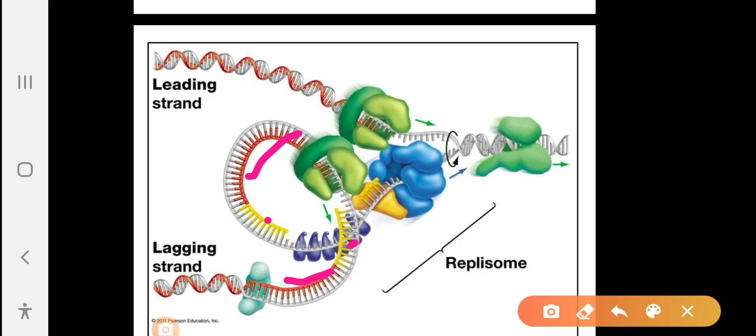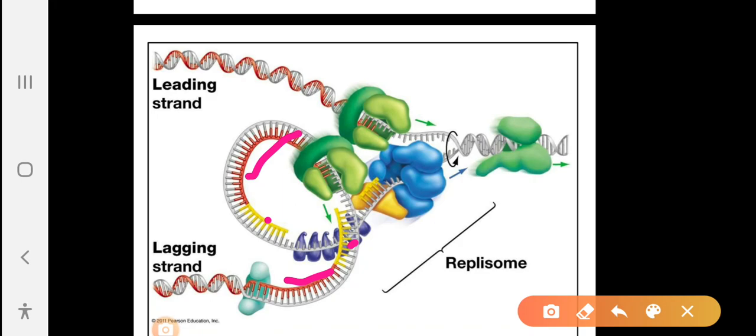That's why the gyrase enzyme, that means topoisomerase 2, releases the tension and removes the supercoils, making DNA comfortable to copy.